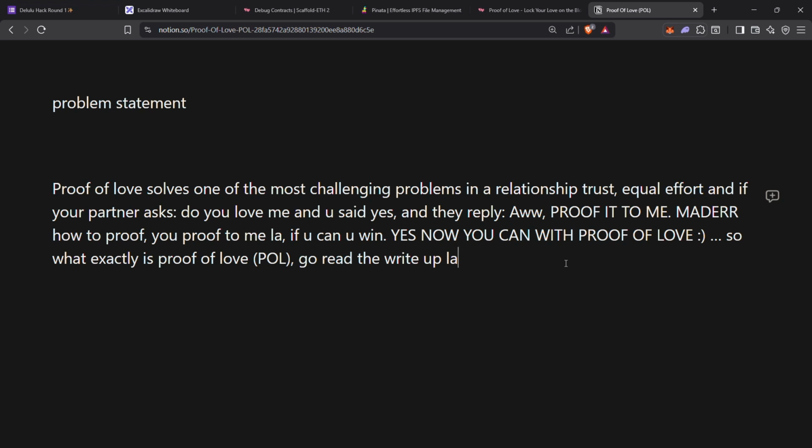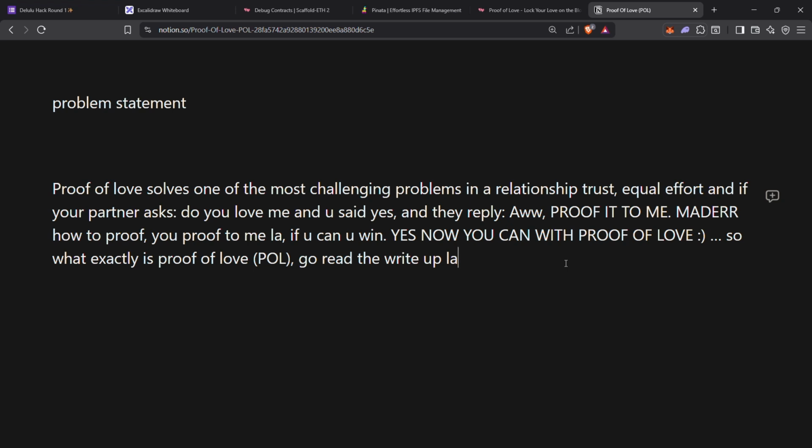The most challenging problem in a relationship is trust and equal effort. When your partner asks you, "Do you love me?" and you say, "Yeah, I do love you a lot," and then she comes back with a great reply like, "Prove it to me." Like, bro, how do you prove it? But with Proof of Love, you can eventually do it.